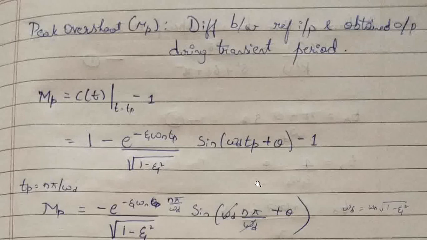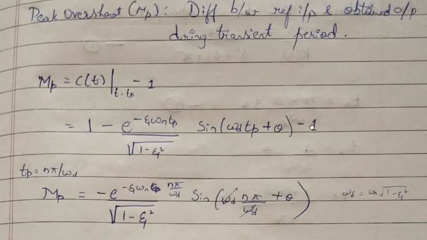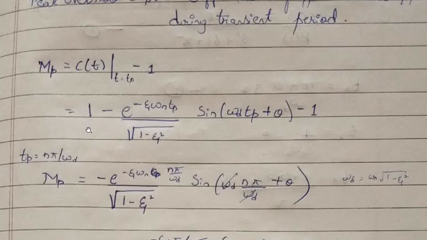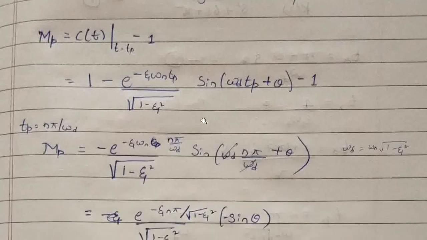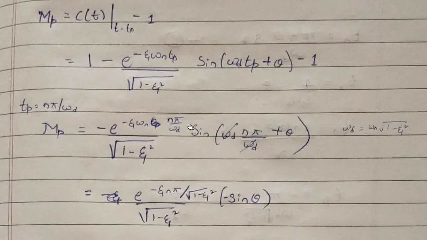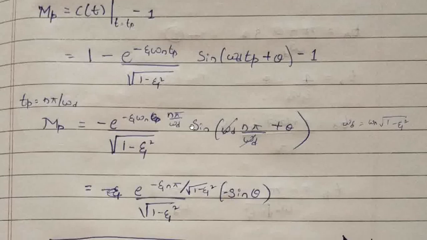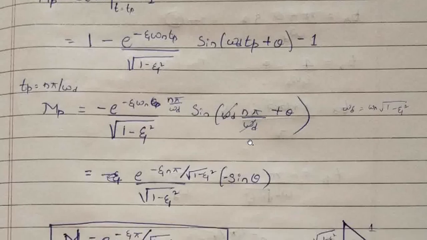So the obtained output at time t equal to Tp is the second order system output response, and minus 1. So this one and this one will get cancelled, and we have only the middle term. The Tp value we have calculated from the previous step: Tp is n pi by omega d. So here I am substituting Tp as n pi by omega d, and here also Tp as n pi by omega d.